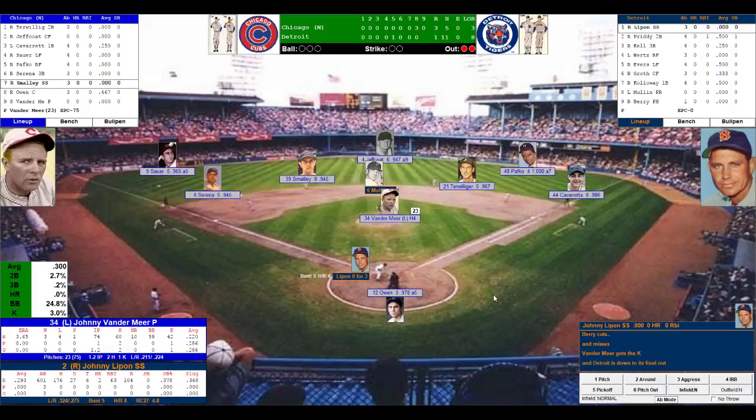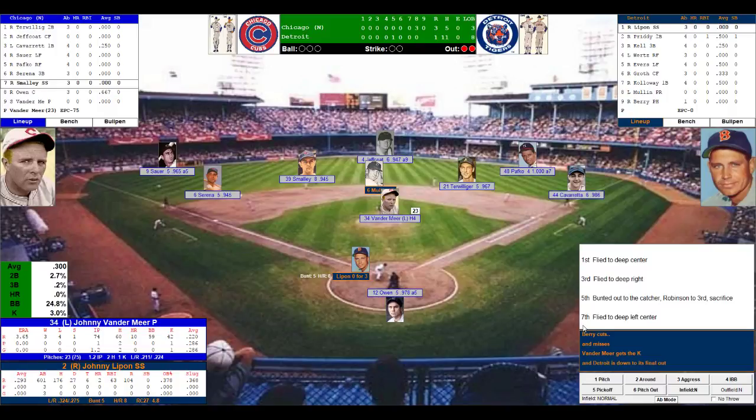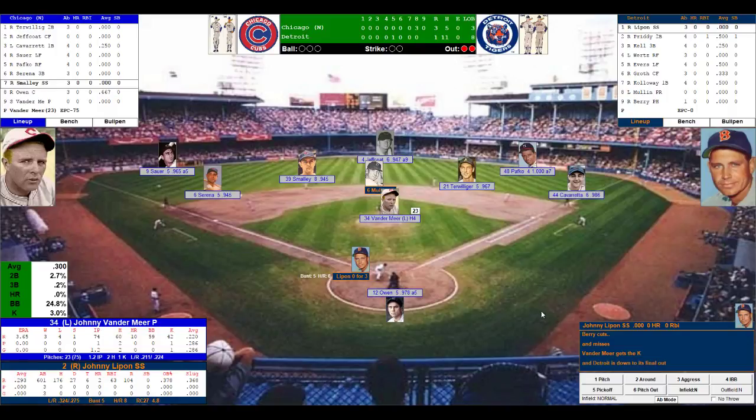Number 7 seed Chicago Cubs out of the National League, 1 out away from advancing to round 2 in bracket 2. Lipon has flown deep to center in the 1st, deep to right in the 3rd, had a sacrifice bunt in the 5th, and flew deep to left center in the 7th. He's hit the ball hard, not much to show for it.